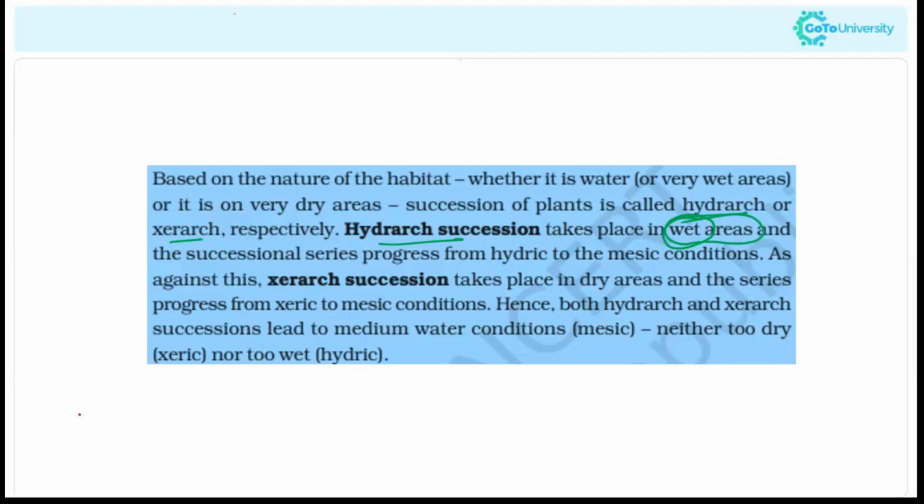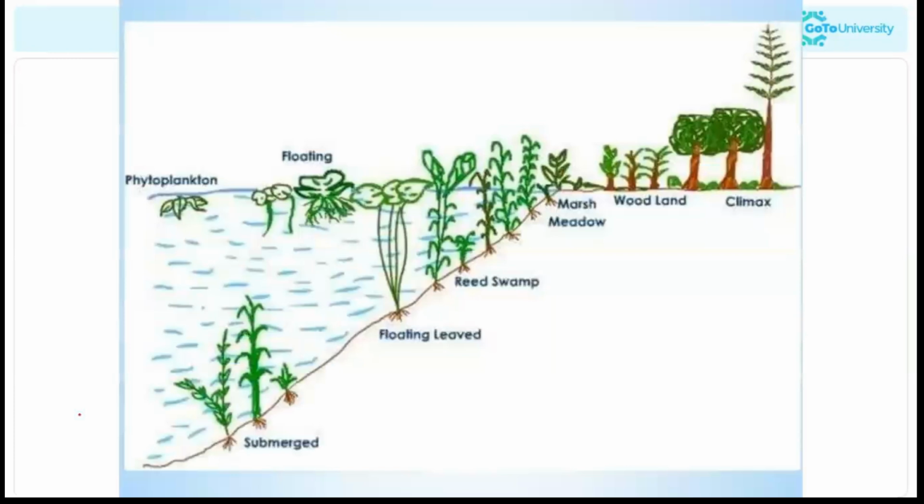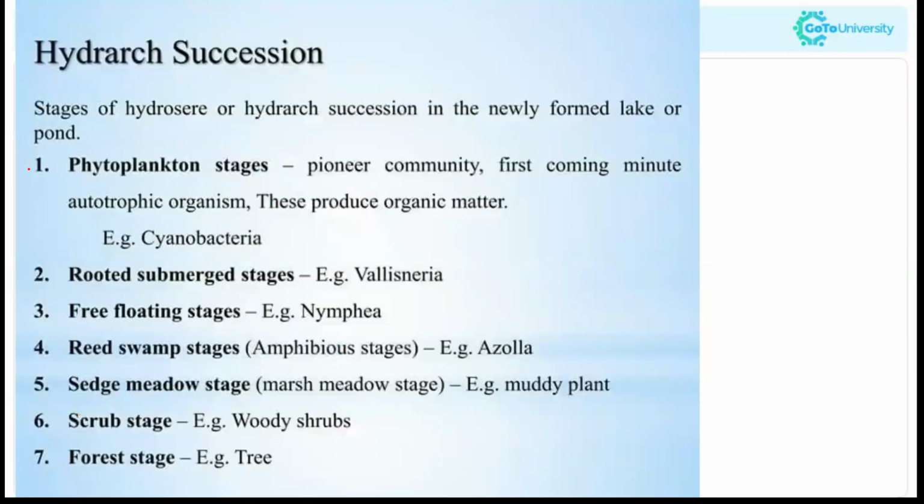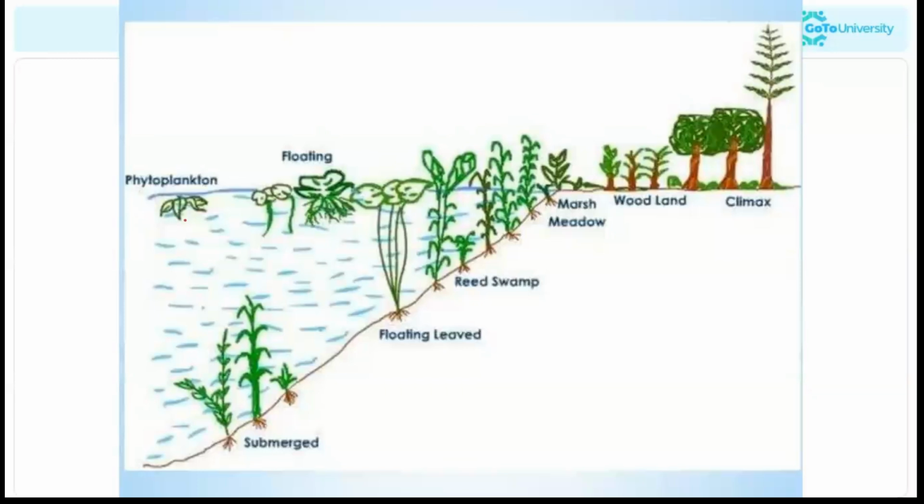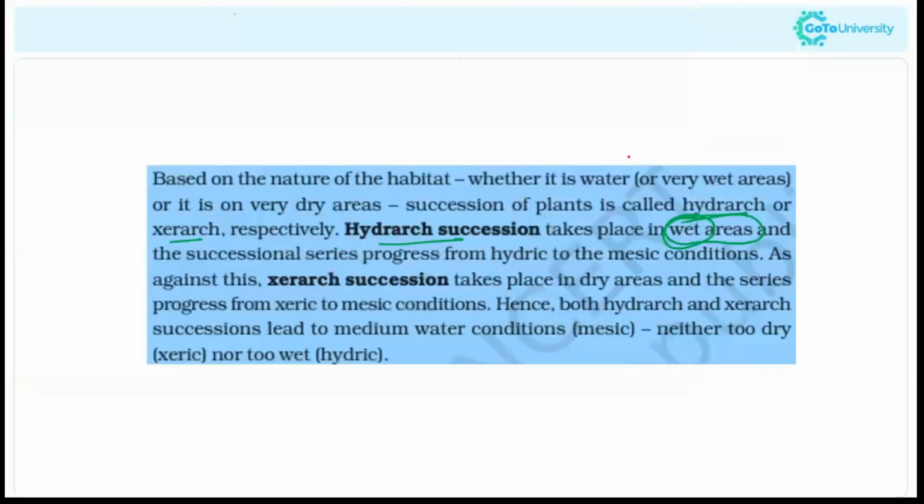I'll show the diagram here. Yeah, these are the stages: the phytoplankton stage, the rooted submerged stage, free floating stage, reed swamp stage, sedge meadow stage, scrub stage, and finally the forest stage. So it is from water, the phytoplankton, and finally the climax is the terrestrial plants like the forest stage. That is a tree. So it is from the hydric to the mesic condition.